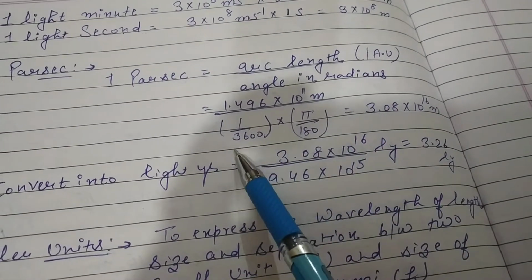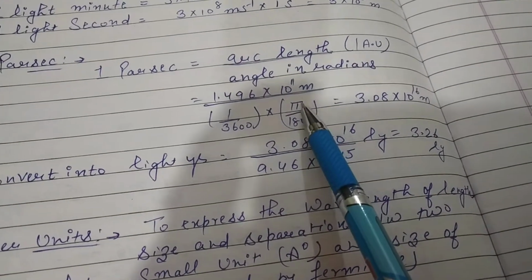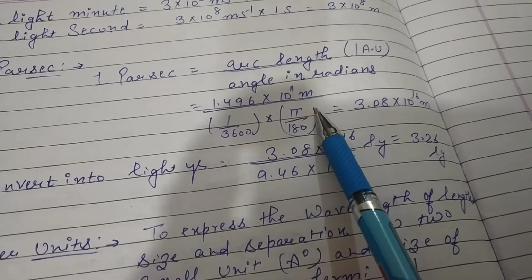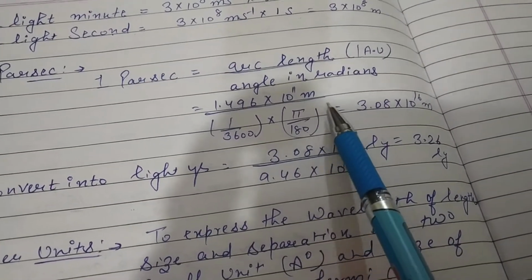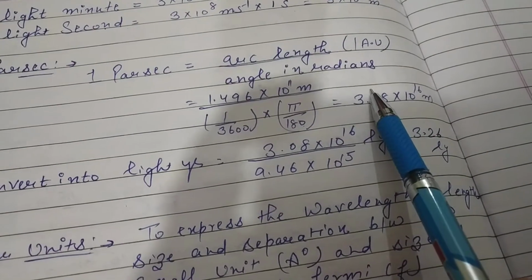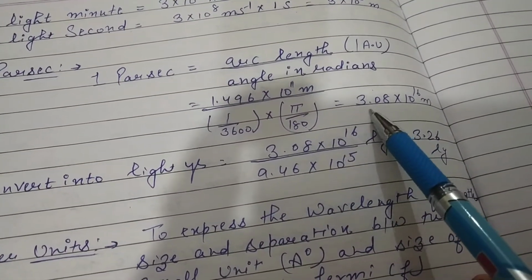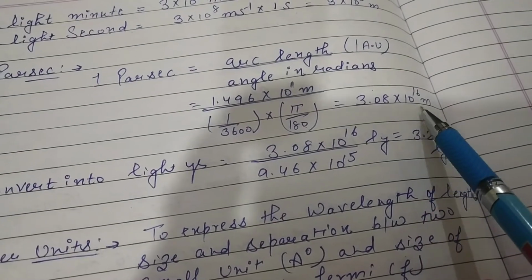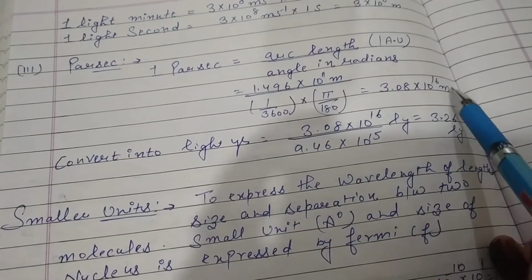That means 1 by 3600 into pi by 180. We can calculate it by writing the value of pi as 22 by 7, or in place of pi we can write 3.14. After that calculate this and we will find 3.08 × 10^16 meter. This is the value of 1 parsec.